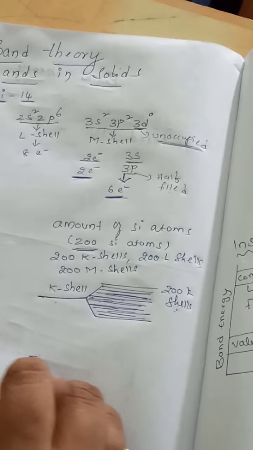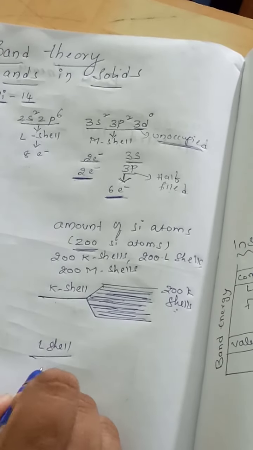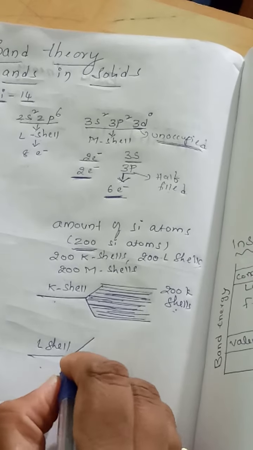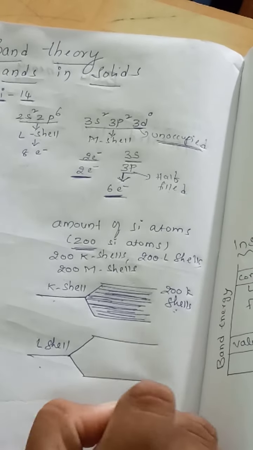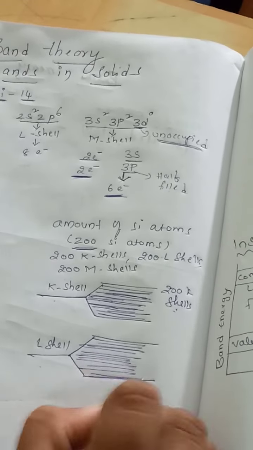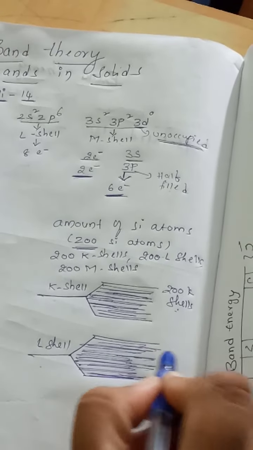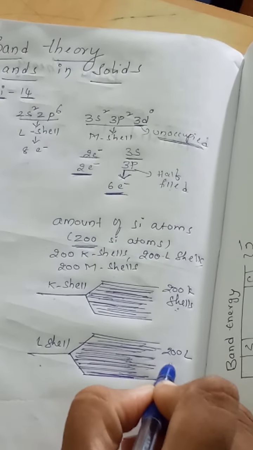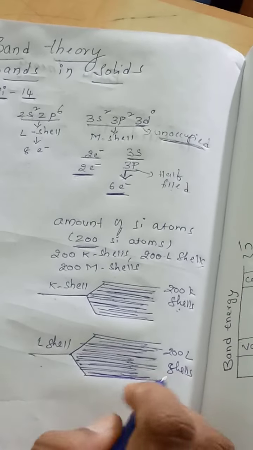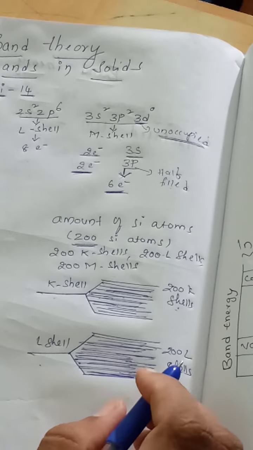In such a way, if we take the L shell, for a single atom there is one energy level, but there are nearly 200 L shells present. With a slight difference in their energy levels, we will have 200 L shells very close to each other, with slight energy differences between them.